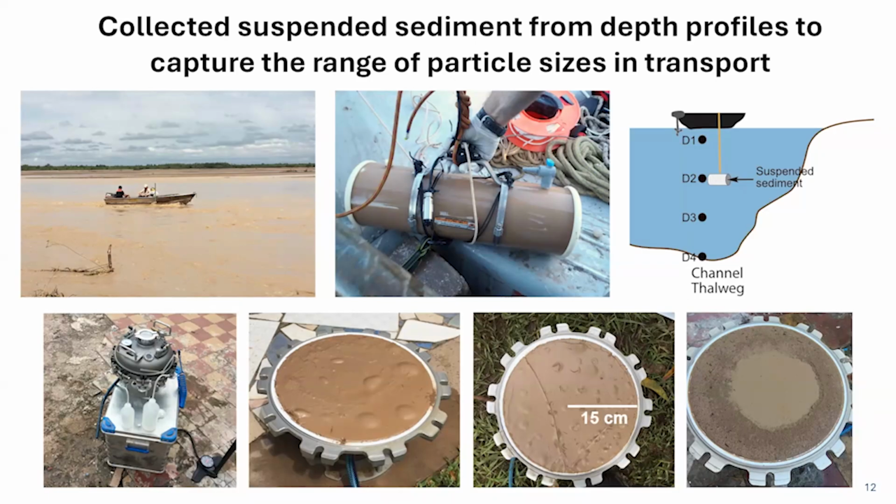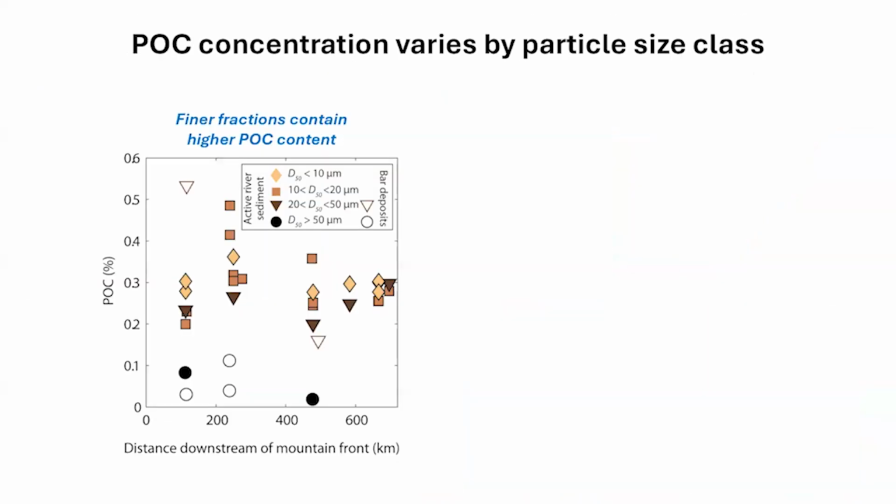All right, so I think it's really important to collect a lot of observational data to try to answer these research questions. And so a lot of the work I do is in the field collecting suspended sediment samples from rivers. What's particularly useful is to have depth profile samples from the water column so that we can capture the full range of particle size and character in the river systems. And so we collect this river water and then we filter it to be able to analyze the particulate organic carbon in the river.